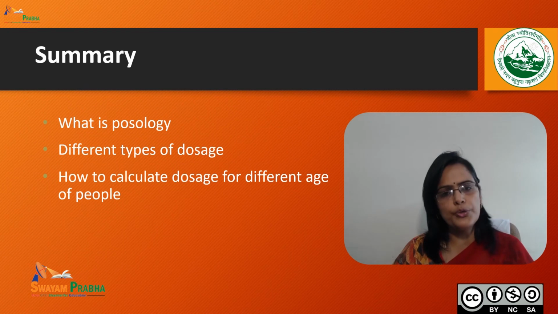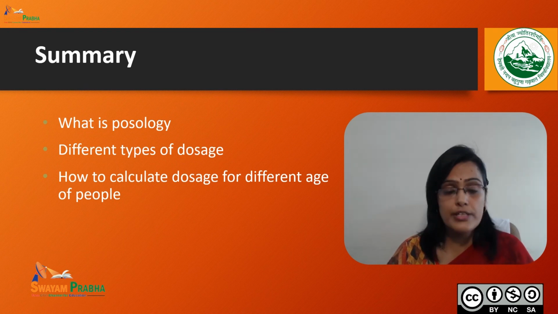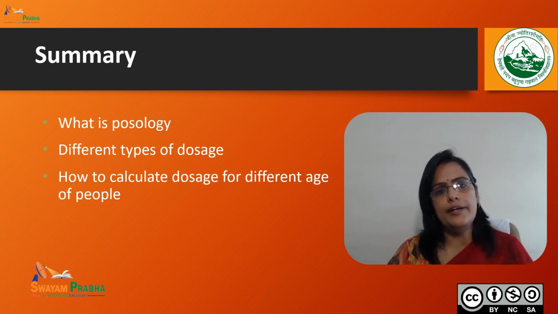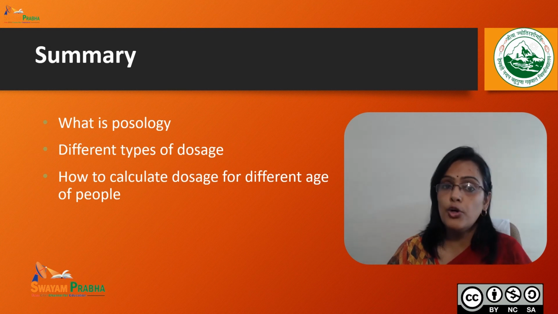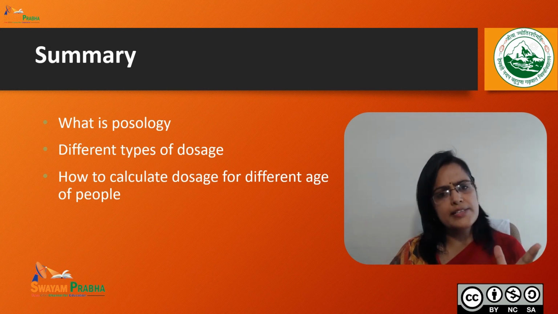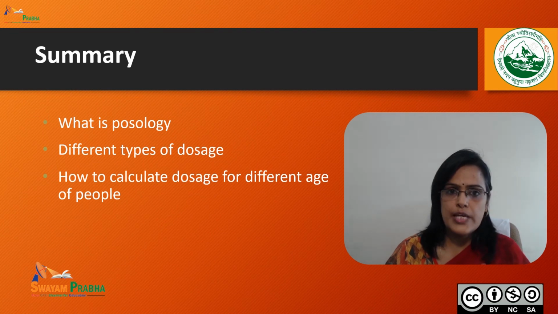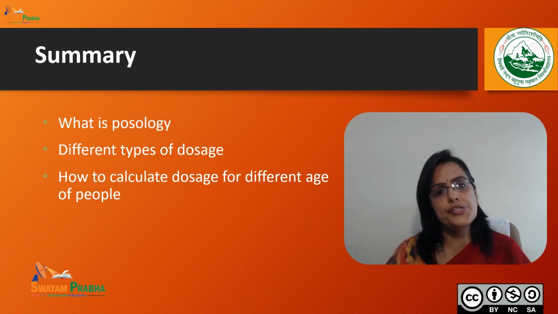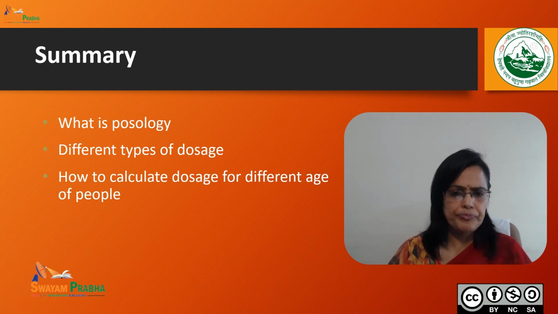Summarizing this module. Dear students, in this module we discussed posology, what posology is, and what the factors affecting dose are. We discussed various factors, various associated medical conditions which also affect the dose, the age and sex of the patient, and other factors.